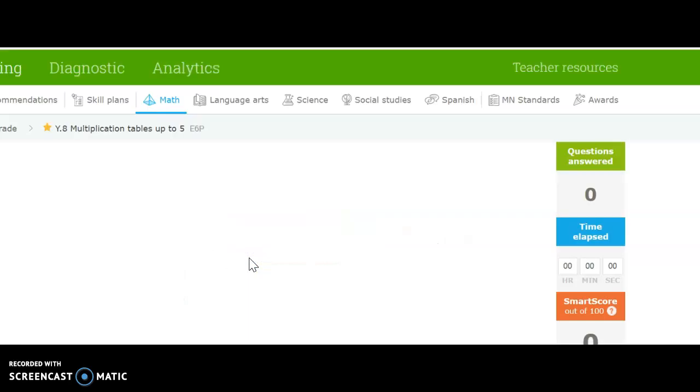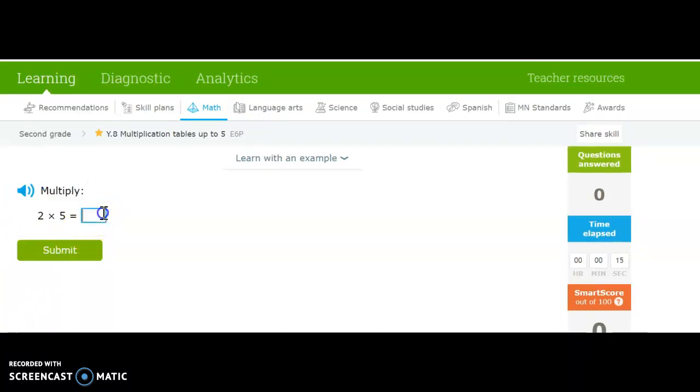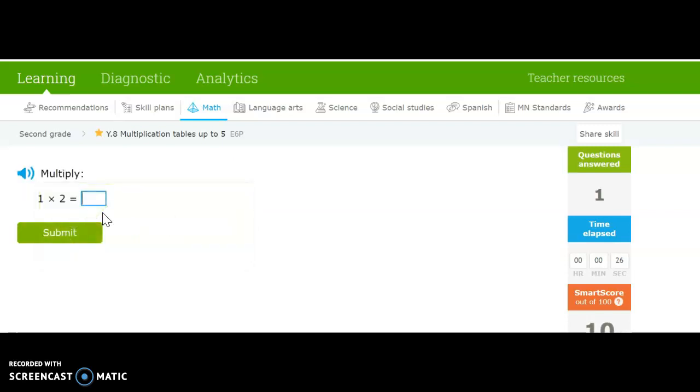So if you do Y8, it will open up. And let me make this bigger here. And you will be practicing your multiplication facts. So I can go 2, 4, 6, 8, 10. 2 times 5 is 10, or I can just go 5, 10. Count by 2, 5, 2 times. 1 times 2 is 2. 0, any number times 0 is always 0.